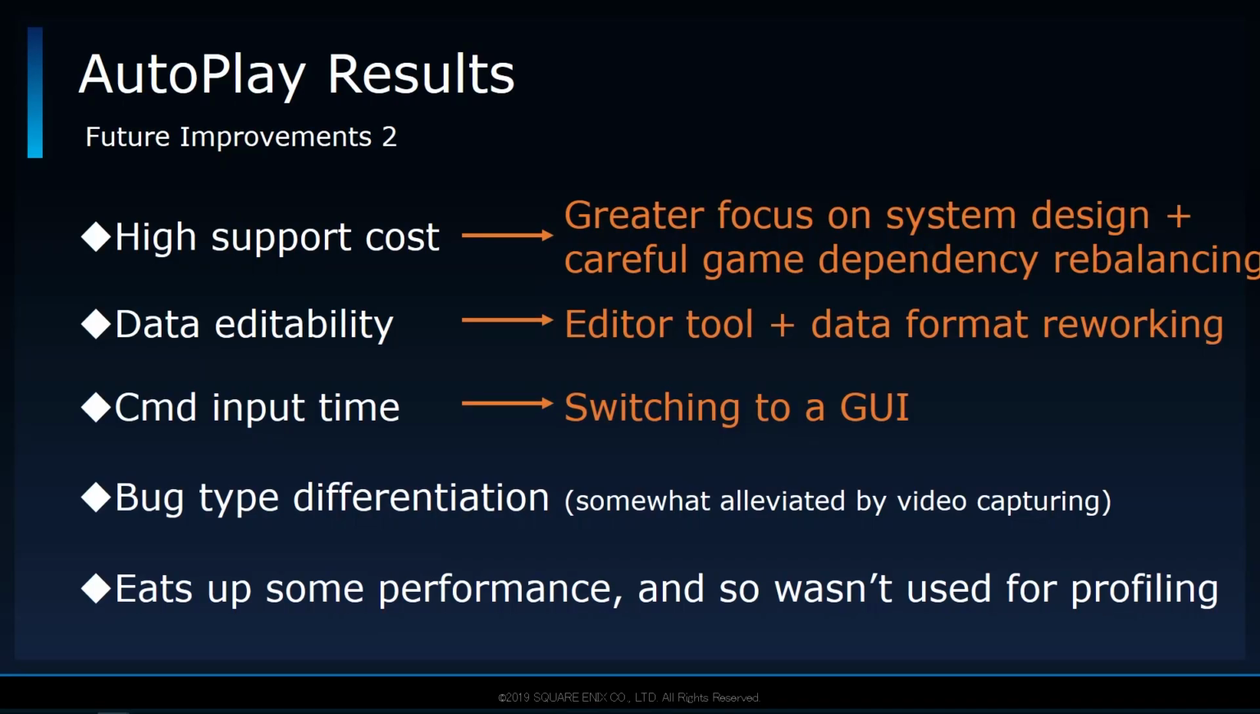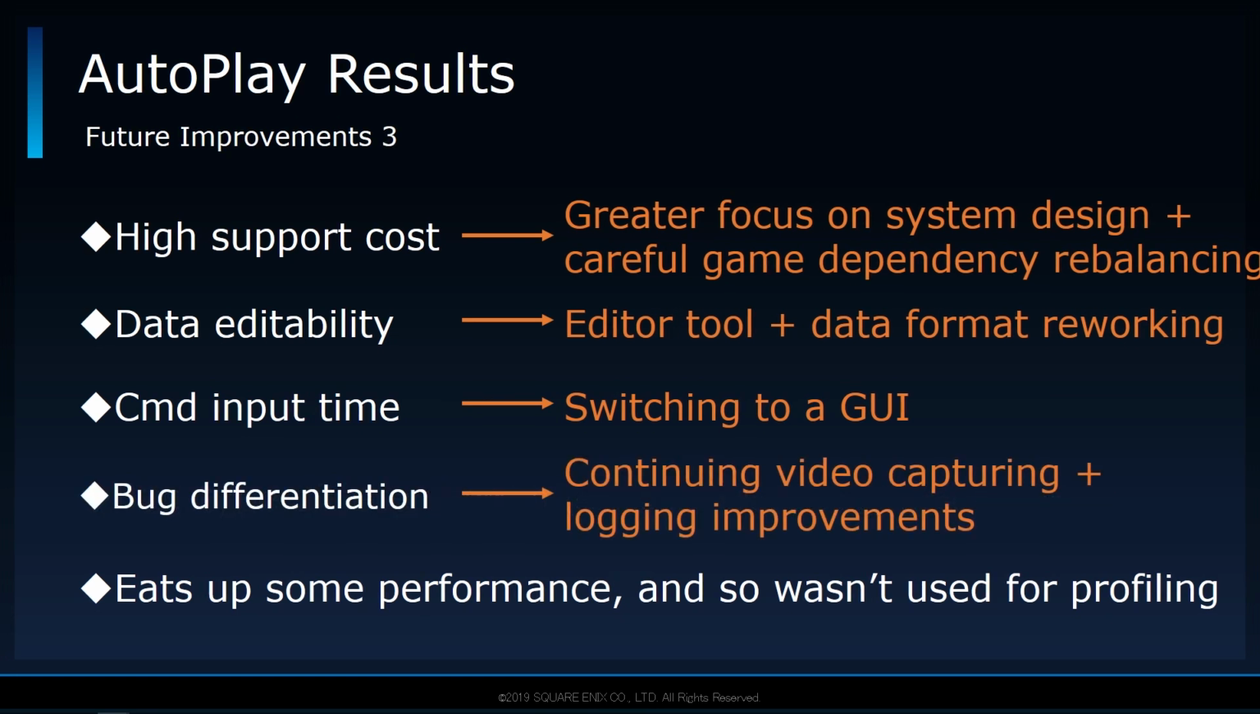For reducing the difficulty in editing data, I think abstracting the obtuse parts away with an editor tool and reworking the data format would help. Similarly, for reducing the time taken to input stuff on the command line, switching to a GUI should not only help, but also make it easier to control the system. To be honest, I've yet to come up with a decent solution for bug differentiation, other than continuing the usage of capture cards and possibly improving our log output.